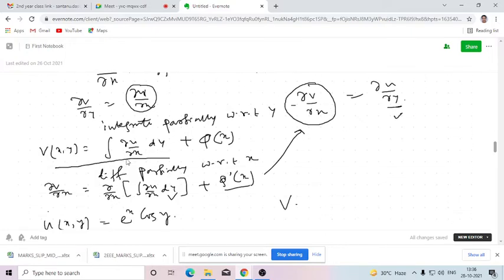For that, we have already got this, where phi(x) is unknown. We need to differentiate this partially with respect to x. So that will be del v del x equals del x of this plus phi dash x. Phi dash x means the ordinary derivative of phi with respect to x. So here we will be substituting this value of del v del x. On the left hand side this is known, this is the only unknown. On the right hand side this is known. So by solving this equation we can get the value of phi(x). Then we will be putting the value of phi(x) here to get the value of v(x,y).